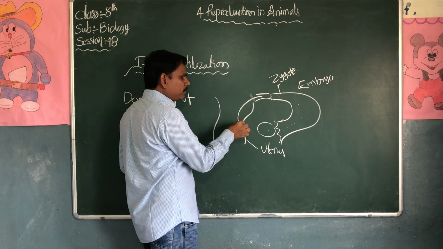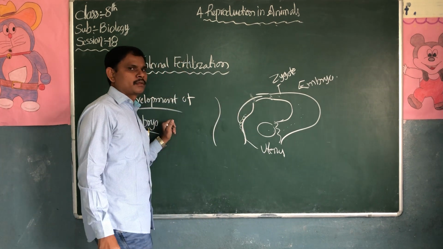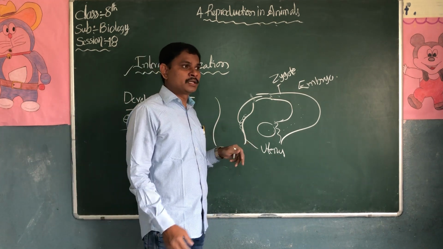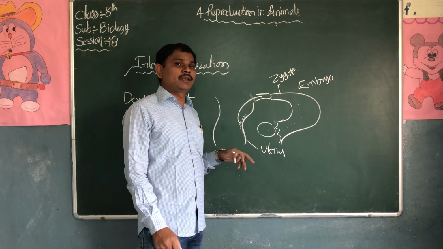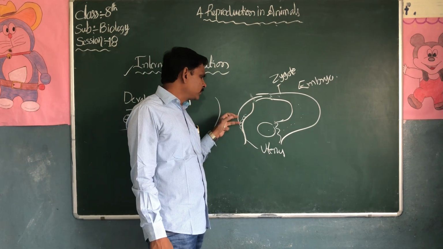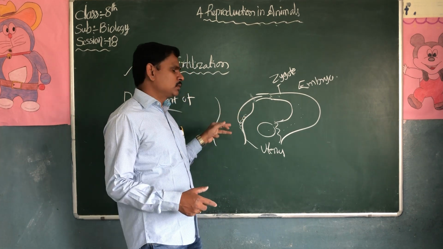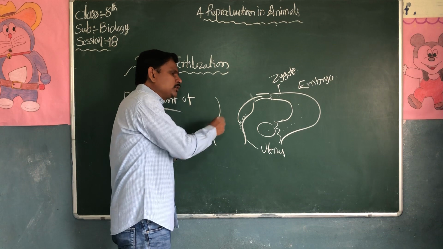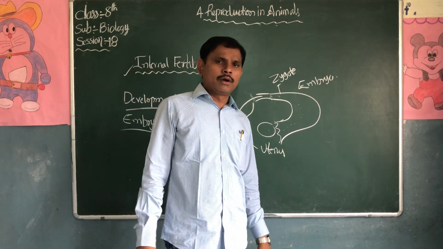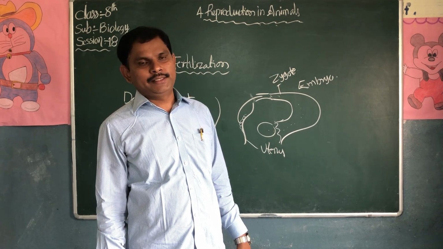This embryo will attach to the uterus wall. There are so many changes we can see in the uterus wall. The thickness of the uterus will increase. When this embryo is attached to the uterus wall, the baby starts developing in the uterus. That is the pregnancy period. What is the pregnancy period? It is 9 months or 280 days.